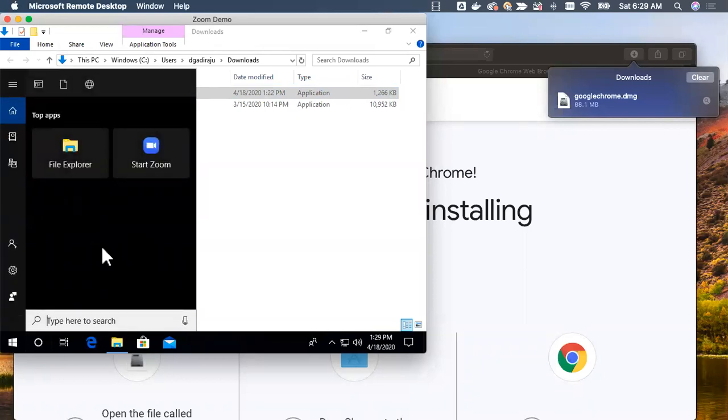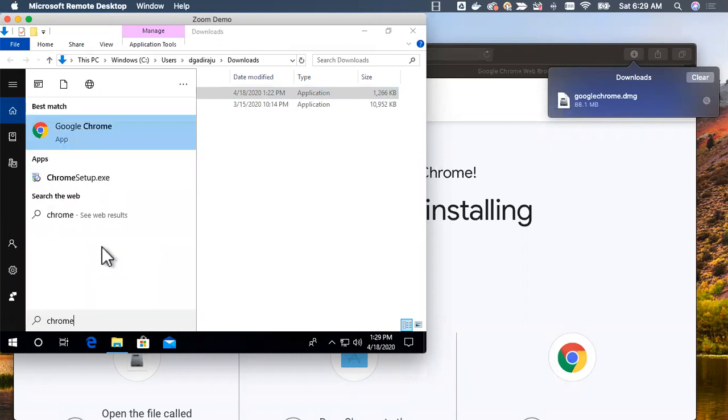If you want to go to the app that is installed already, you can say Chrome, and it should say app at the bottom. If it says app at the bottom, that means there is software installed on your PC with that name, and hence you can start using it. But if it doesn't say app, most likely it will connect to the internet and show the search results. However, if you want to confirm whether it is available on your PC or not, it should show app at the bottom like this if you are using Windows.